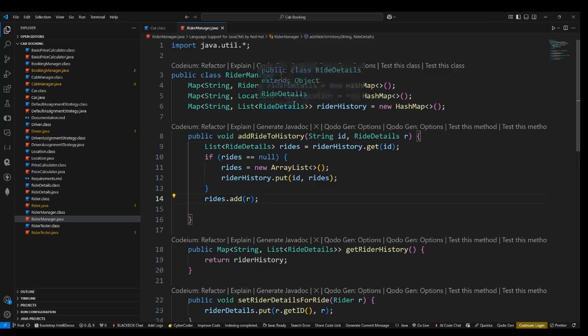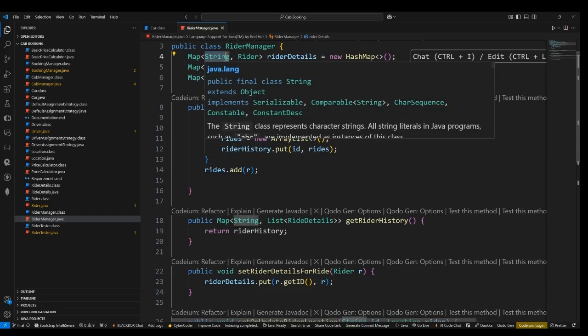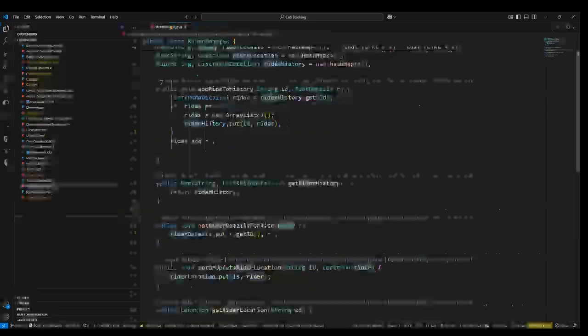And also the location. The location is taken only after the rider enters the application. That's the idea. The rider details will be useful. We created this map after we realized we might need to use other aspects rather than just the rider id. Here the key is always the rider id, but sometimes we had to use the rider object also in order to extract other information about the rider, and for that we created this rider details map. Let us go with the methods in the rider manager class.